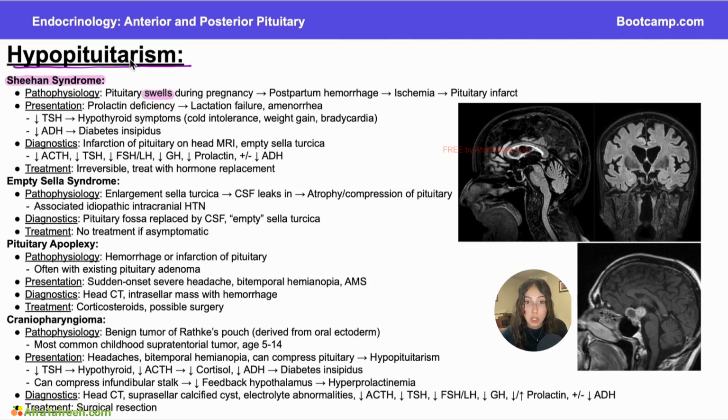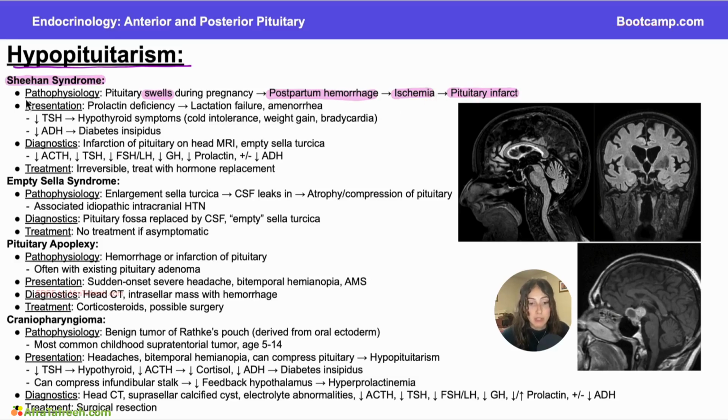When the pituitary enlarges, it then becomes more vascularly dependent, right? Because just like a tumor or a cancer that's growing is very dependent on its vascular supply, so is the pituitary. So when we have this enlarged pituitary in pregnancy, we're very vulnerable to lack of blood flow, which can often occur during postpartum hemorrhage. So if a woman gives birth and she bleeds a lot, there can be a sudden decrease in blood flow to that pituitary, which we've already mentioned is very vulnerable because of the increase in size. This can lead to ischemia, and that will lead to the pituitary infarct that, of course, can cause some of our pituitary tissue to die.